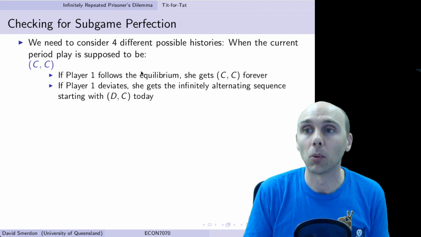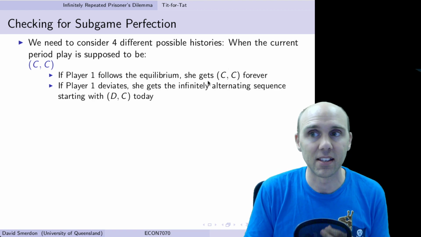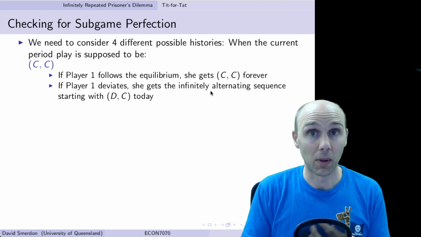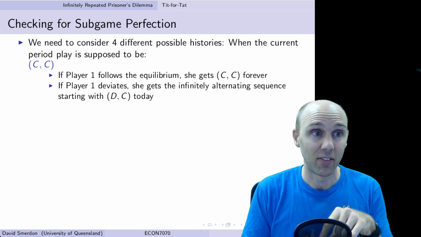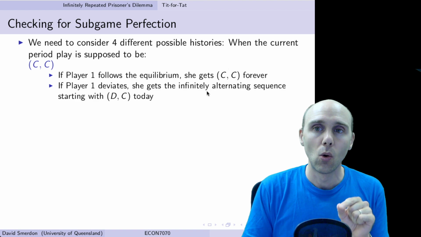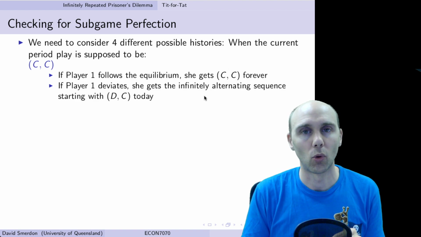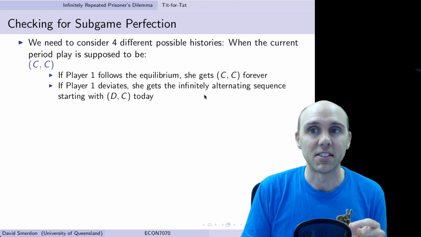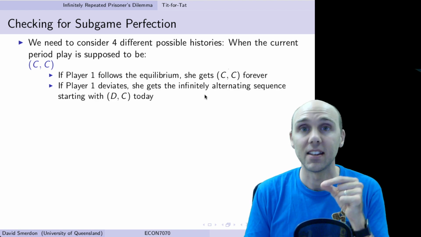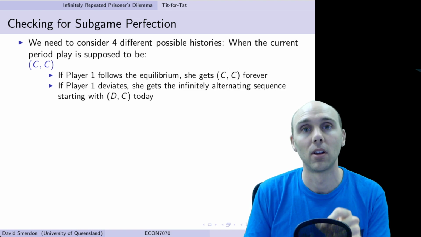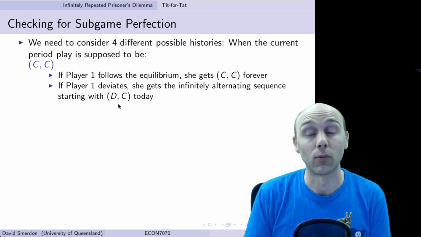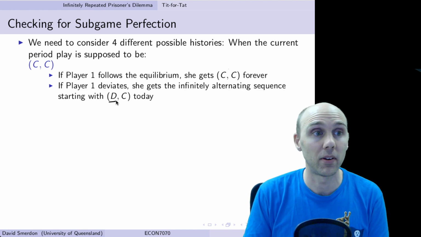Well, if we follow the equilibrium strategy, we just keep getting CC forever. If you remember from our transition profile, when both players play tit-for-tat and we're at CC, the arrow comes back to itself. We play CC forever. What's the payoff from deviating? Well, the payoff from deviating is getting into that loop that we saw before. DC, CD, DC, CD, and so forth. And we get to that loop starting with DC, because if we deviate, we get this D in the first period and then we start the loop.